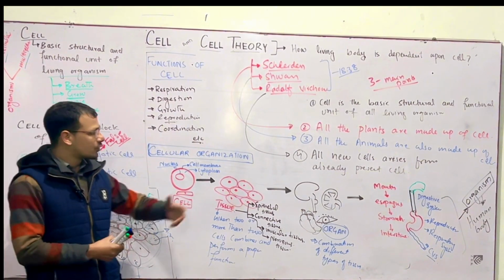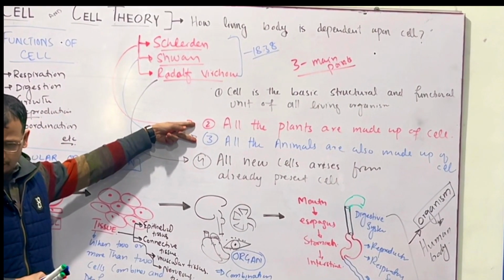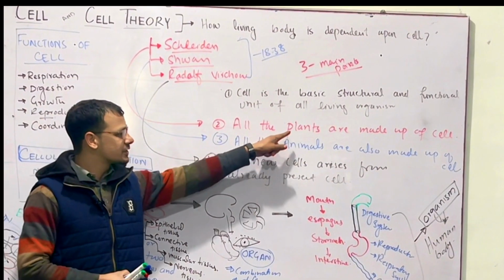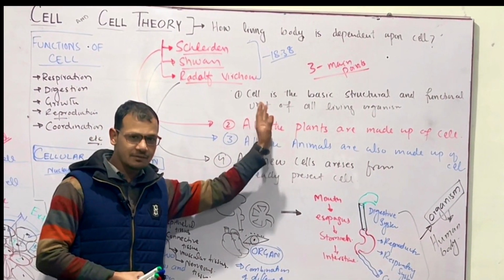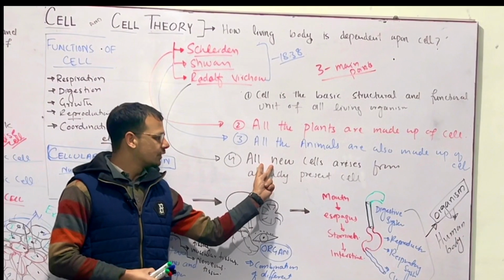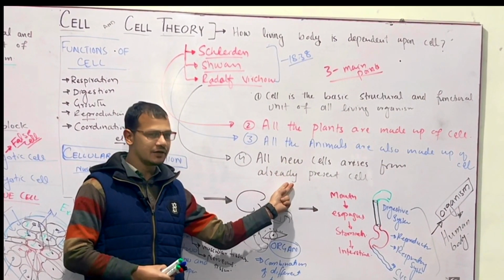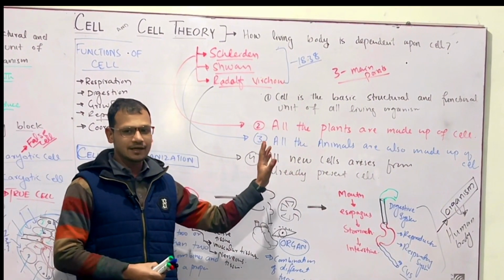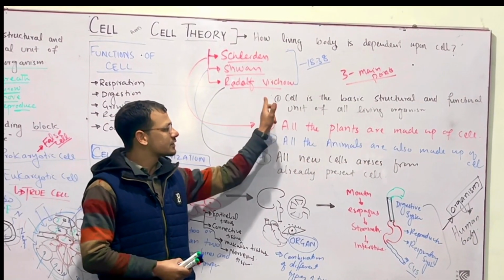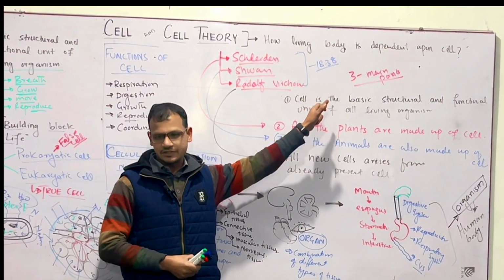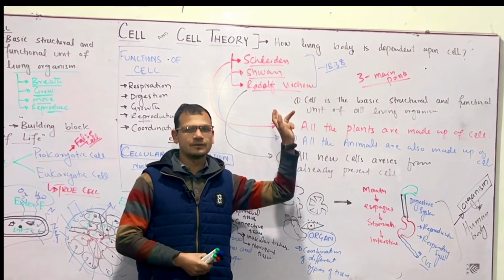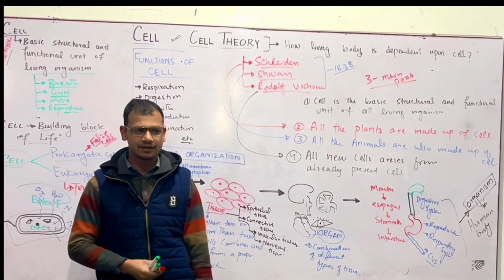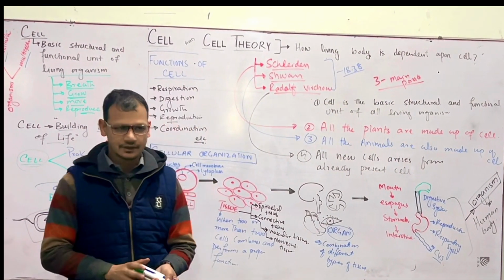After these three points, all the plants are made up of cells, all the animals are made up of cells, and new cells arise from already present cells. They collectively said that cell is the basic structural and functional unit of all living organisms. Okay.